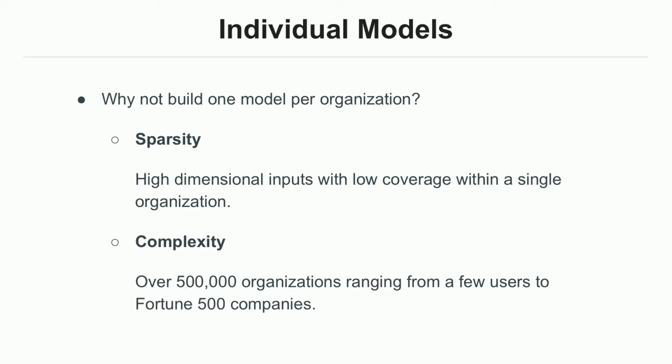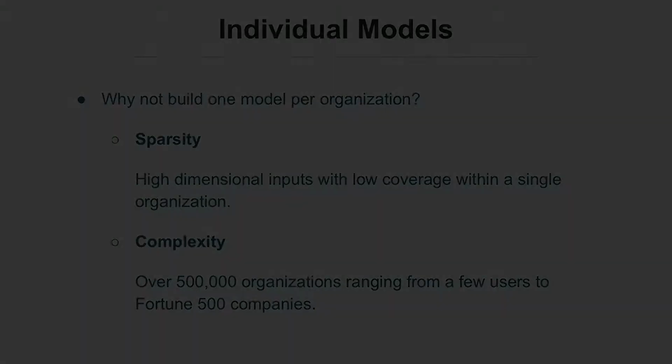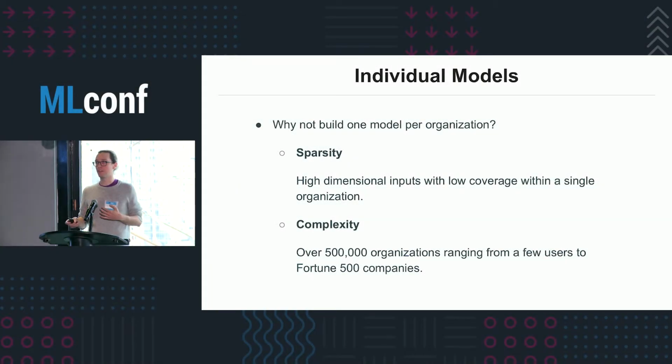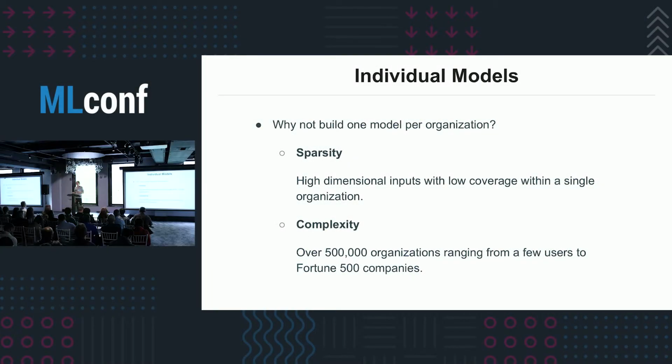The issue with that is, first of all, this data is actually very high dimensional. If you look at a query or a message, there are a lot of different messages possible. And in Slack, these messages have very different characteristics. We don't necessarily have that many queries on a per team basis, especially for smaller teams. And so we're not going to have good coverage over all of our features. That makes it hard to learn a meaningful model on an individual team basis.